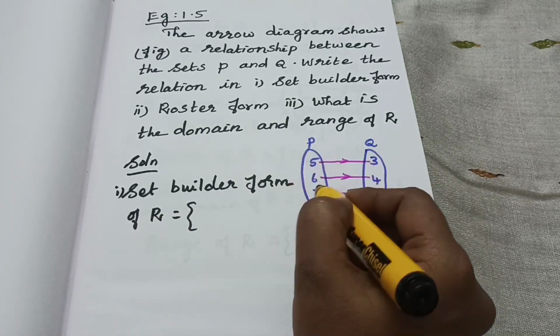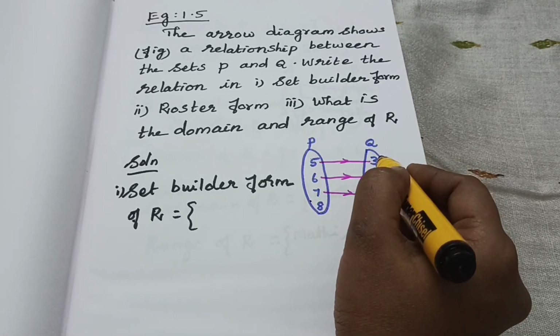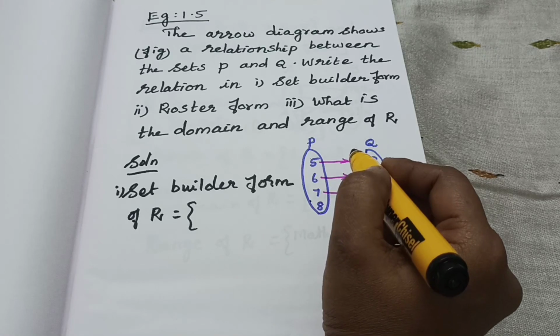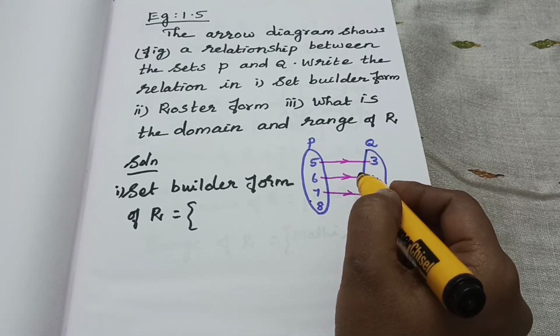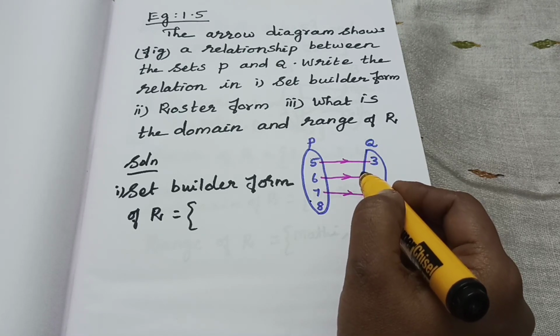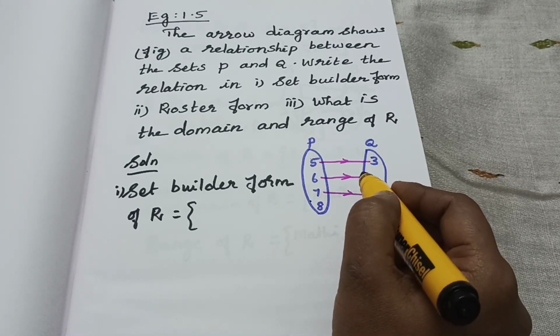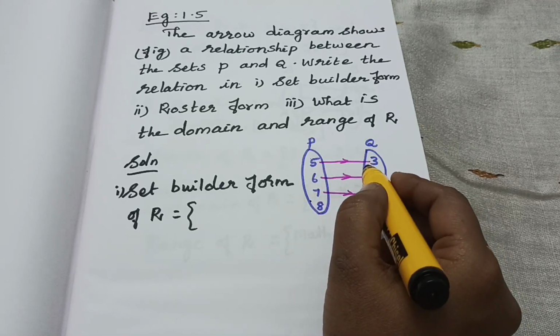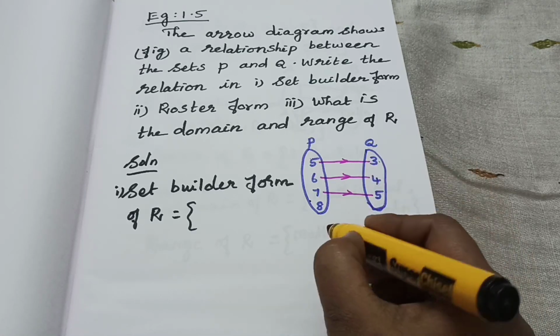Here, these are the X values, then the Y values. Y is equal to some specific condition we need, isn't it? Our definition is, a relation from A to B is a subset of A cross B satisfying some specified condition. Here, which condition is not given? That means then Y is equal to, we have to find.